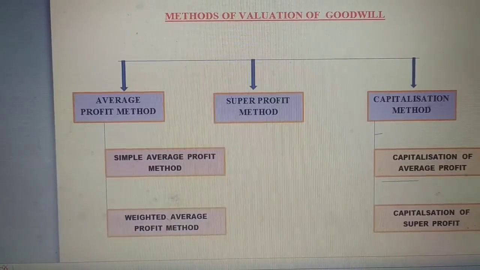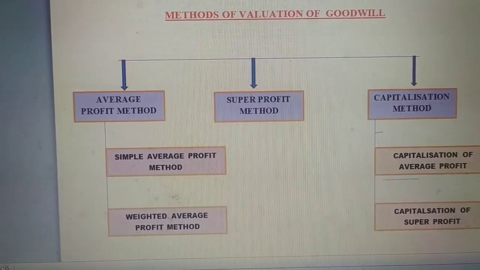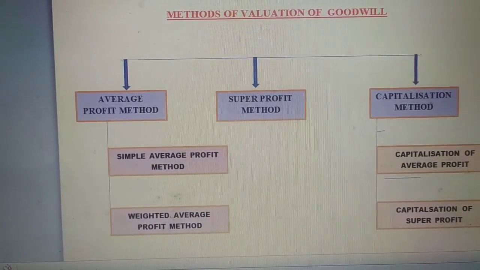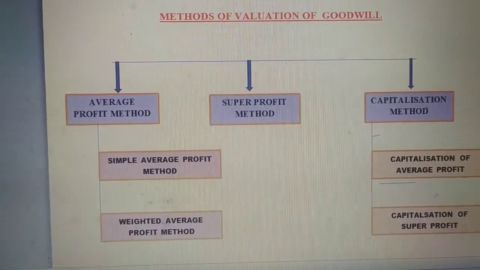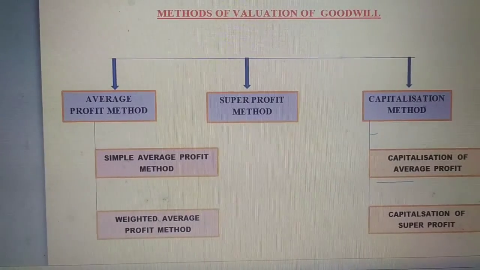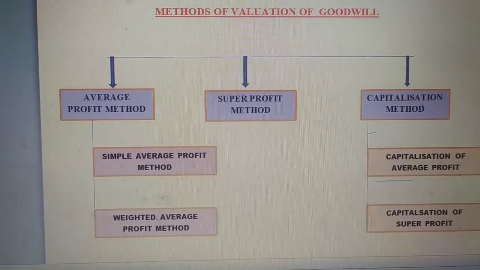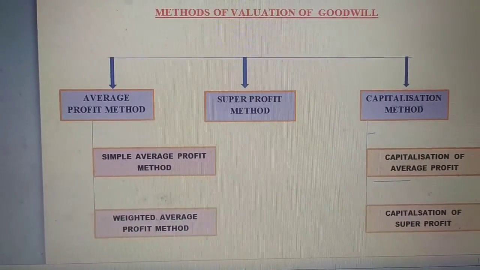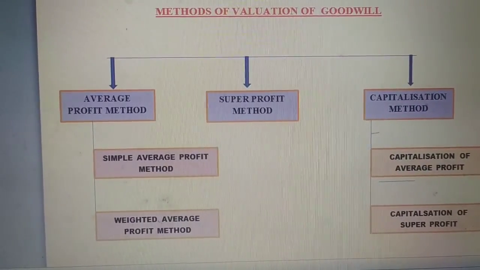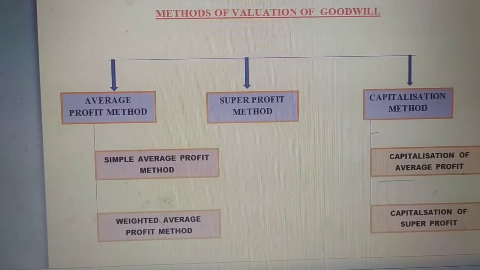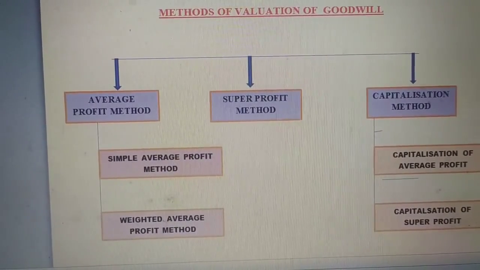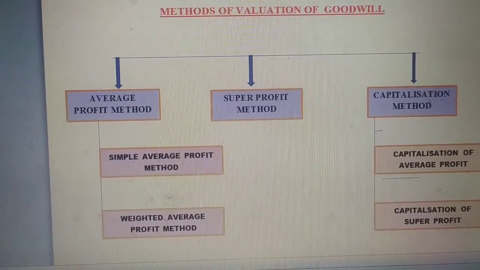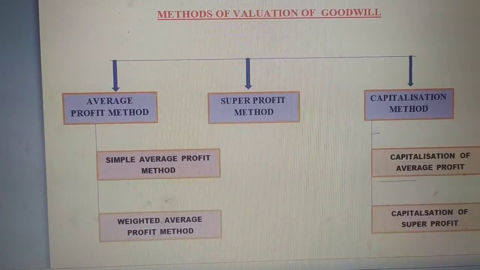As you can see on the screen, there are three methods for the valuation of goodwill. These methods are average profit method, super profit method, and the last one is capitalization method. Under average profit method, again there are two: simple average profit method and weighted average profit method.